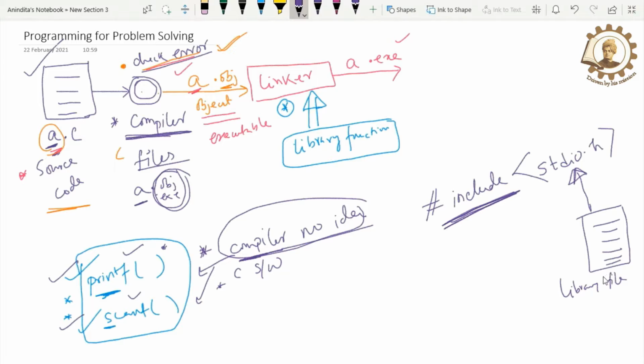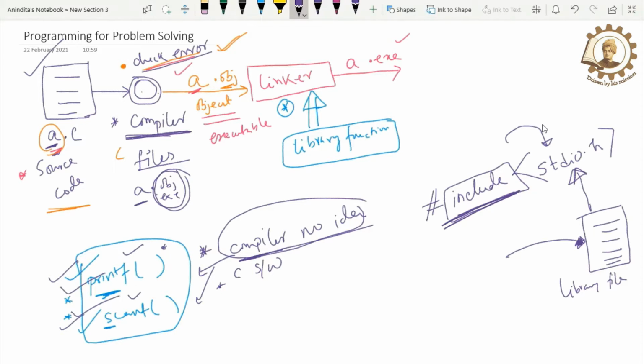Now my requirement is how to make the compiler understand this definition. For that purpose, we have to use the hash include directive. Including the stdio.h file means I now have access to this kind of functions.